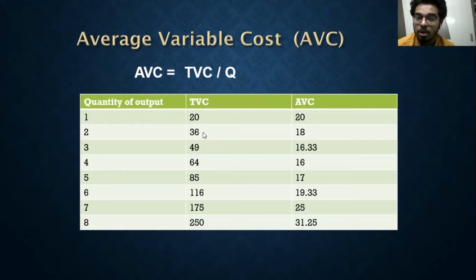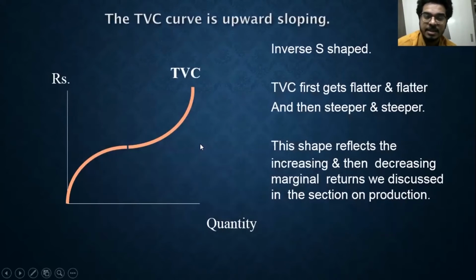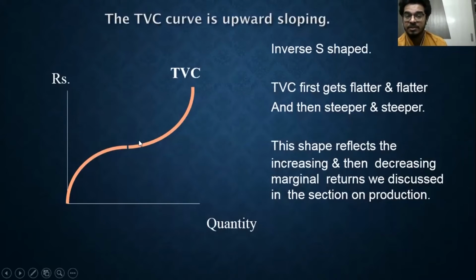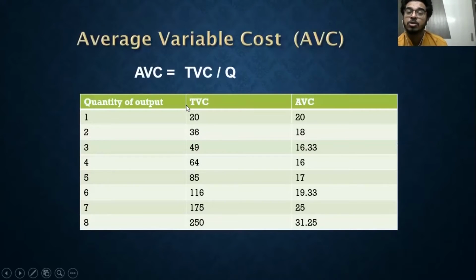Whereas total variable cost is throughout increasing, right? This curve shows a positive trend. It is throughout increasing. The only change is the rate of increase. Initially it is increasing, but the rate is decreasing: 20, 36, 49, with increases of 16, 13. But after that it is increasing and the rate is also increasing, 15, 21, and so on.